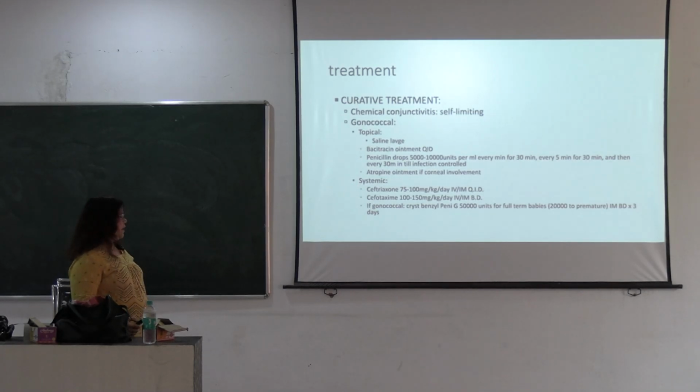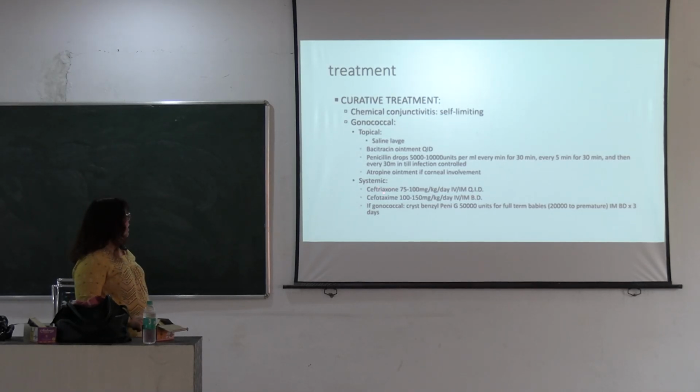In topical treatment, saline wash and bacitracin ointment are given 4 times a day, and penicillin drops 5,000 to 10,000 units per ml every 5 minutes for 30 minutes, then every 15 minutes for 30 minutes, and every 30 minutes for 30 minutes. Then after that, every hour till infection is controlled. And atropine is given only if the cornea is involved. If there is no corneal involvement, then no atropinization.